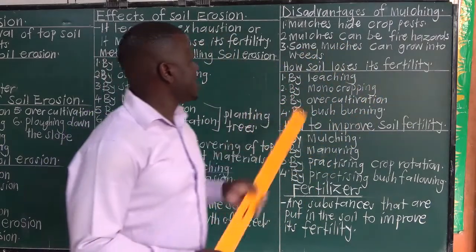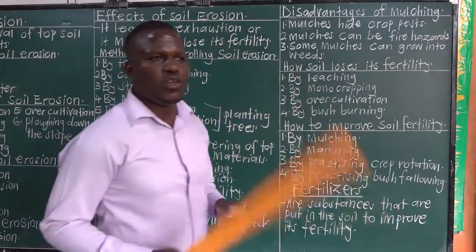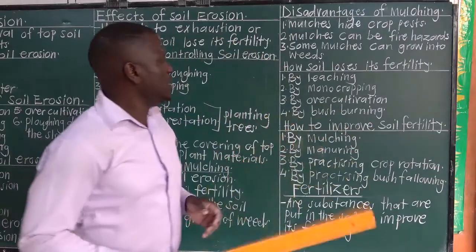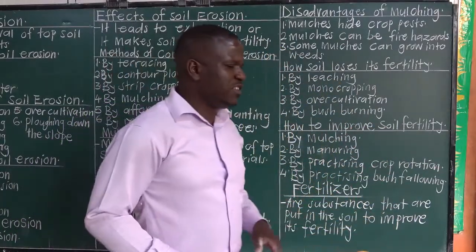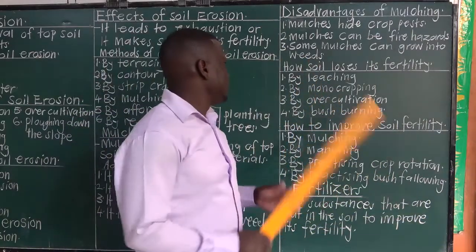Number 3, some mulches can grow into weeds, especially those ones which are not dry. When you use them for mulching, they grow into weeds.